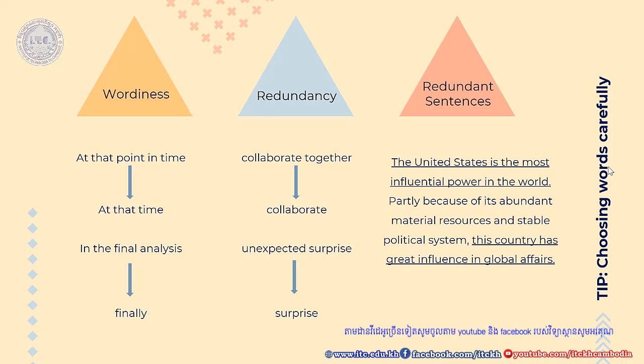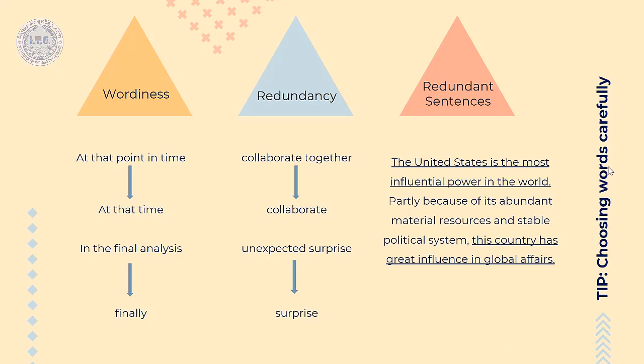So for example, the United States is the most influential power in the world, partly because of its abundant material resources and stable political system. This country has great influence in global affairs. So in the first sentence, you have already mentioned that the US is the most influential power in the world. Why do you have to mention it again in the last sentence? So here you have to combine these two sentences together to make one sentence with enough meaning.